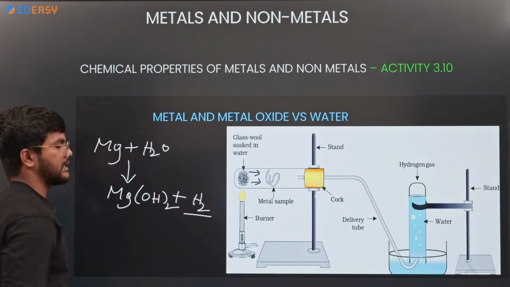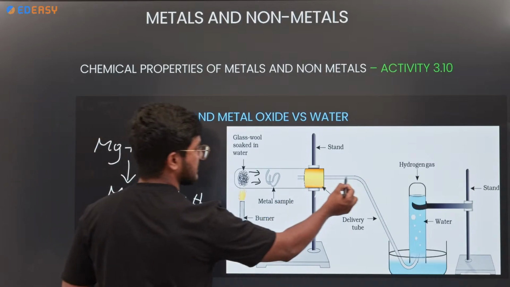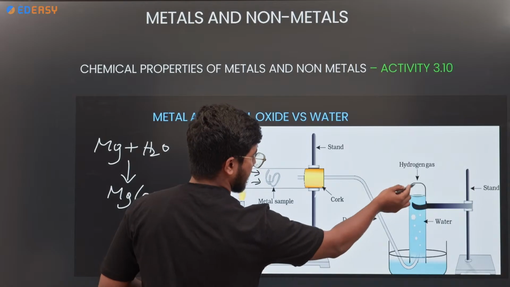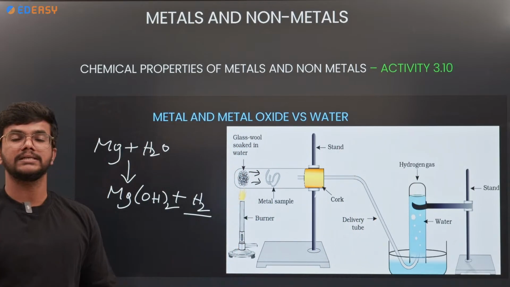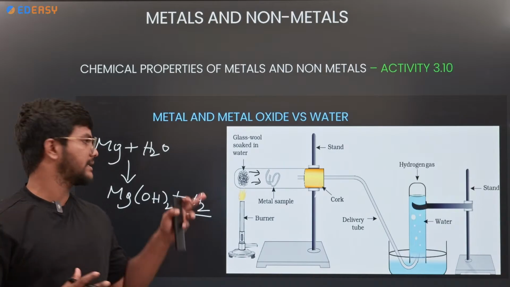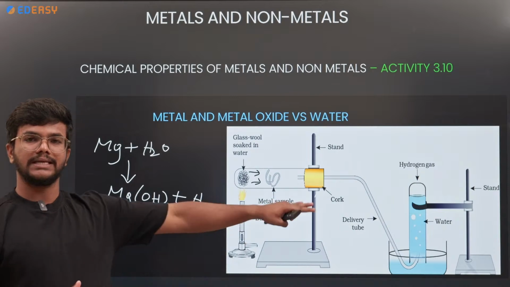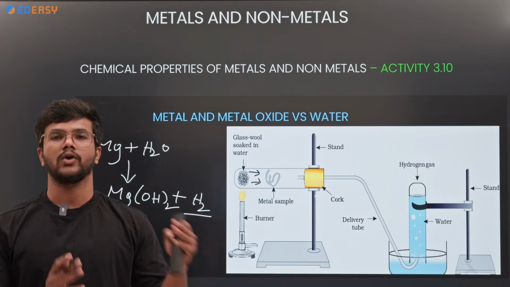This hydrogen gas can be identified with the help of the ignition test. So this is the experiment or activity for the metal and water reaction.